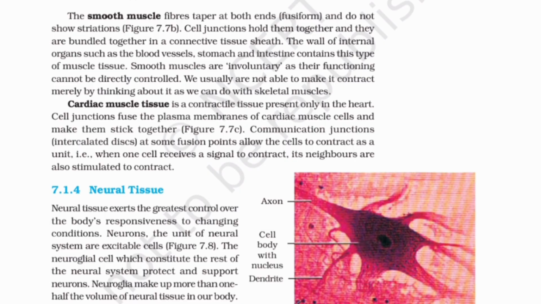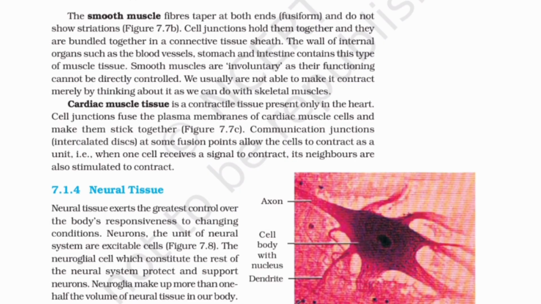Figure 7.7b. Cell junctions hold them together and they are bundled together in a connective tissue sheath. The wall of internal organs such as the blood vessels, stomach and intestine contains this type of muscle tissue. Smooth muscles are involuntary, as their functioning cannot be directly controlled.